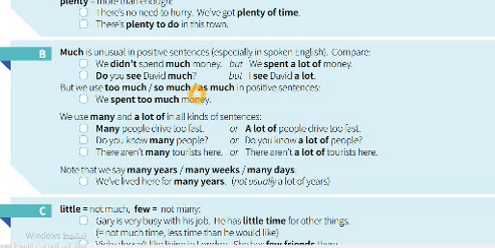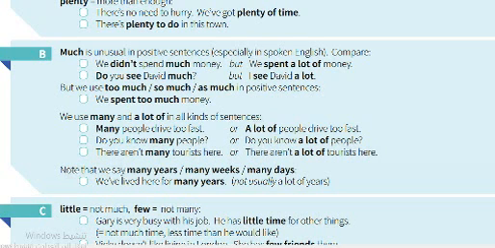We use too much, so much, as much in positive sentences. We spend too much, because too and so are also a reflection of a lot. So too much looks like positive sentences. We use many and a lot of in all kinds of sentences. Many people drive too fast. A lot of people drive too fast. Do you know many people? Do you know a lot of people? You can see from here many and a lot of in all kinds of sentences.